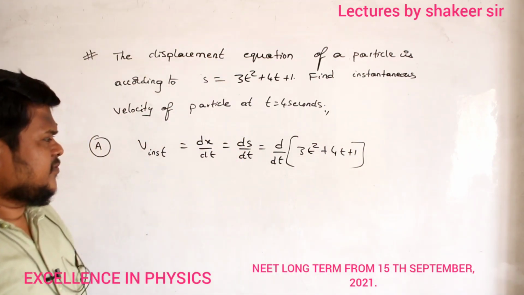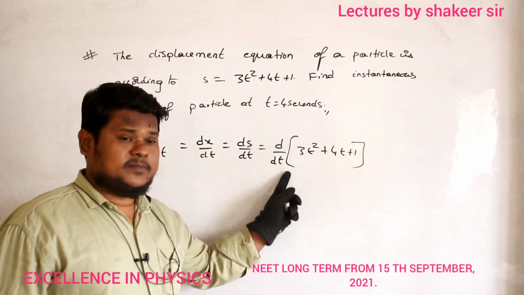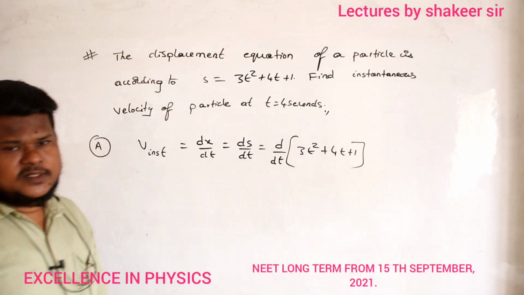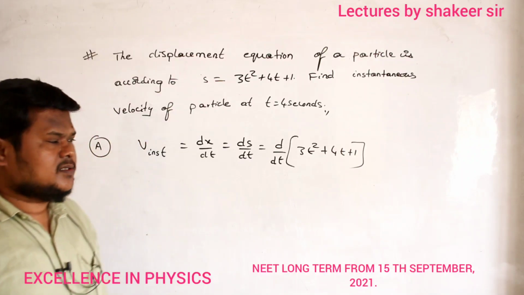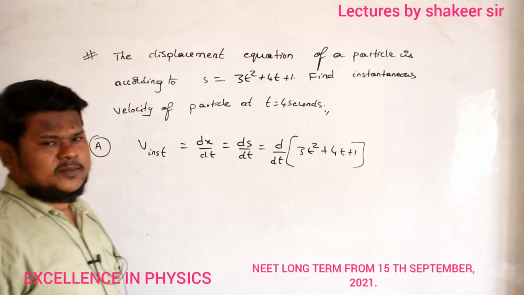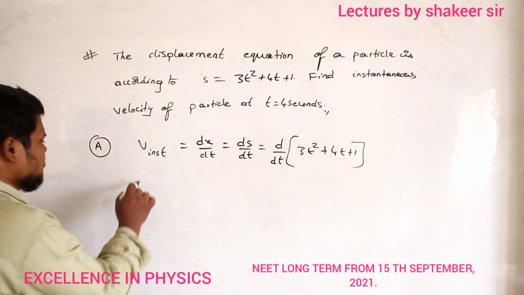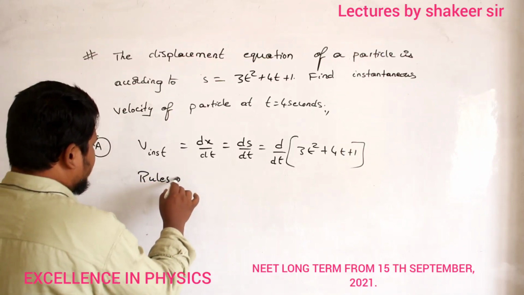So if you differentiate this with respect to time, then I will get the equation for instantaneous velocity. And what are the rules of differentiation? Already we have studied. Once again I am writing here: rules of differentiation.